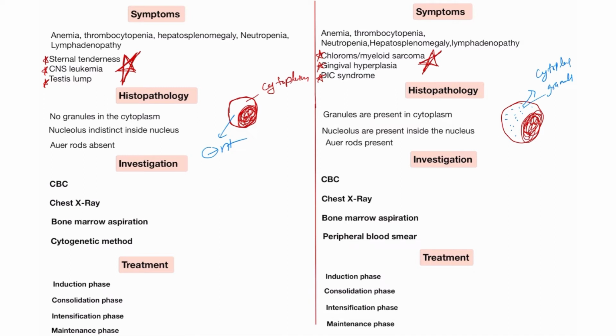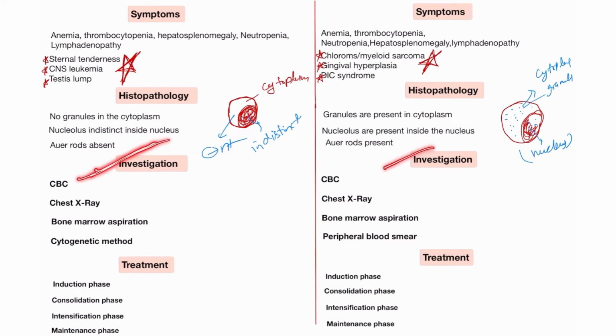And here you will also see the nucleolus. Nucleoli are present inside the nucleus, visible here. In these cases you will not see indistinct nucleoli. So indistinct nucleoli are present in acute lymphoblastic leukemia. This is the histopathology difference between acute lymphoblastic leukemia and acute myeloid leukemia patients. What is the investigation?